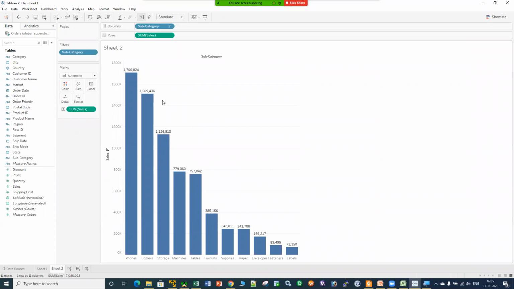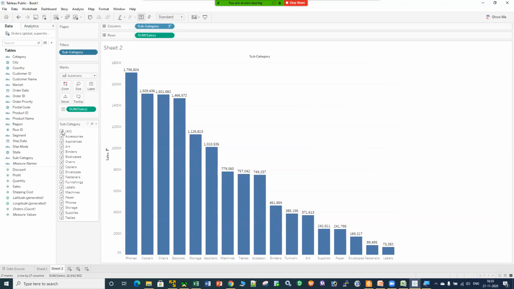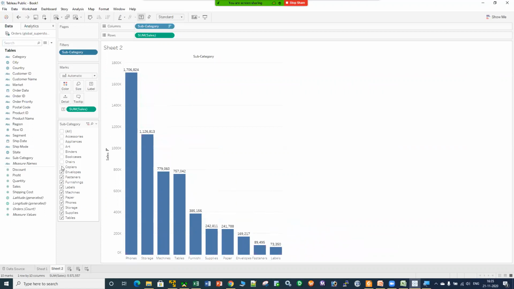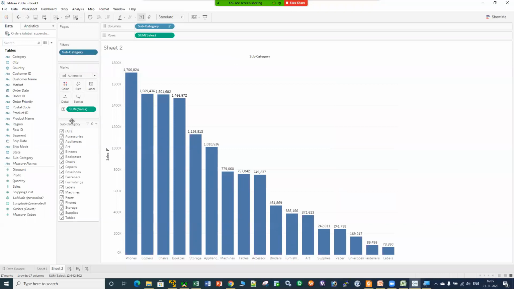Now there are a couple of options available in this filter. There are a lot of things to be explored. Let me click over here and you can click on show filter. What is that show filter? Show filter means that the quick filter will be available over here. So now I can filter out my data at my fingertips. Isn't it a very good option? The way I want to see my data on the basis of any category or subcategory. Okay, so it is a quick filter, right?